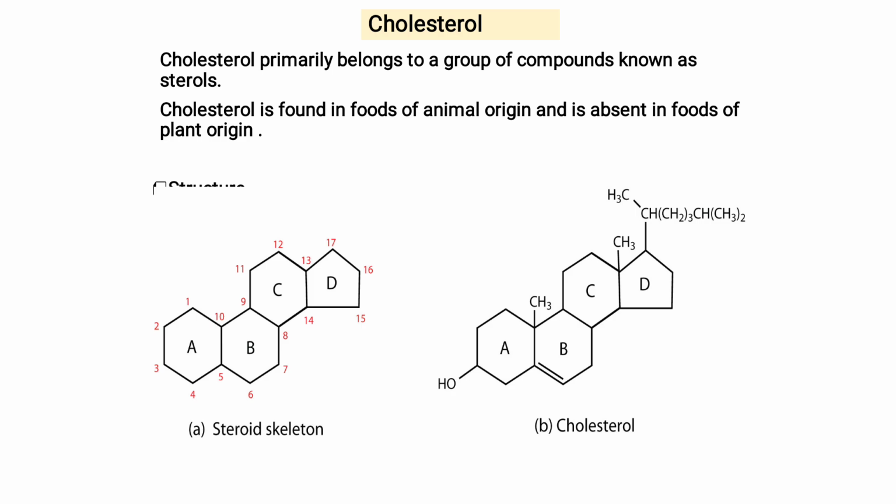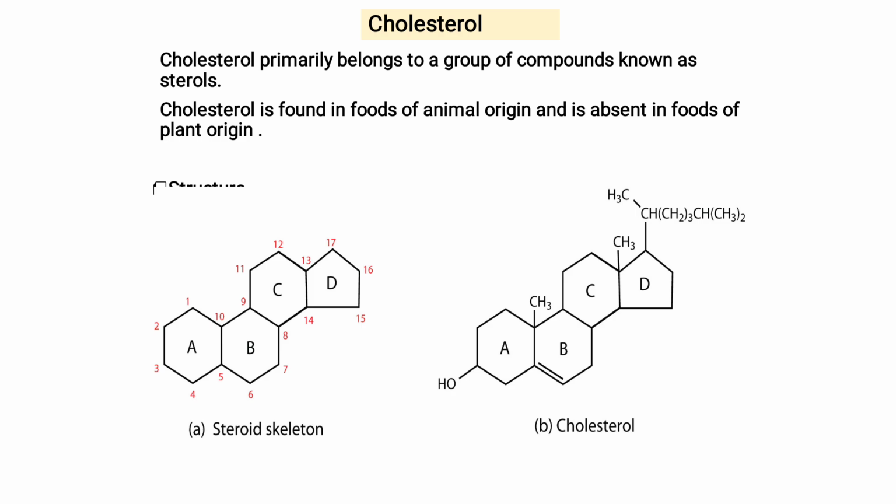Third ring 11, 12, 13, 14. Third ring completed. These 3 rings A, B, C are 6-membered rings. And the fourth one is 13, 14, 15, 16, 17. If you observe properly, it does not contain any double bond, so the rings are saturated.